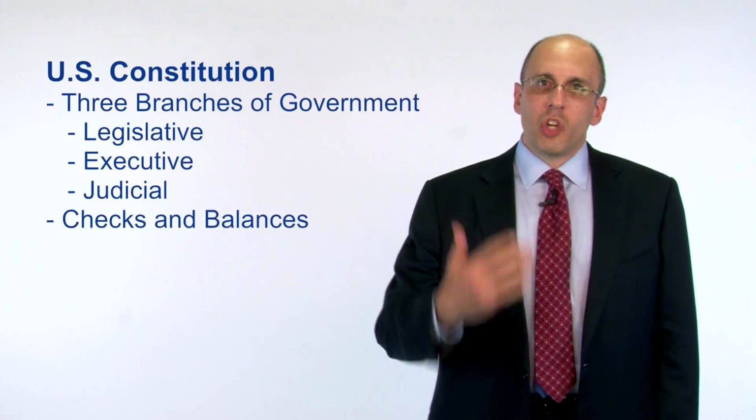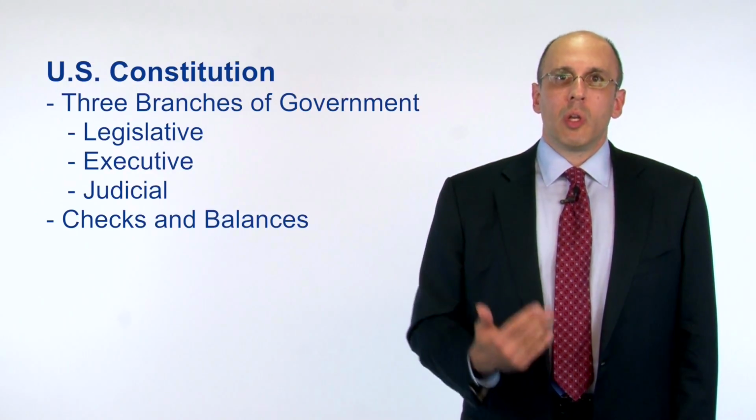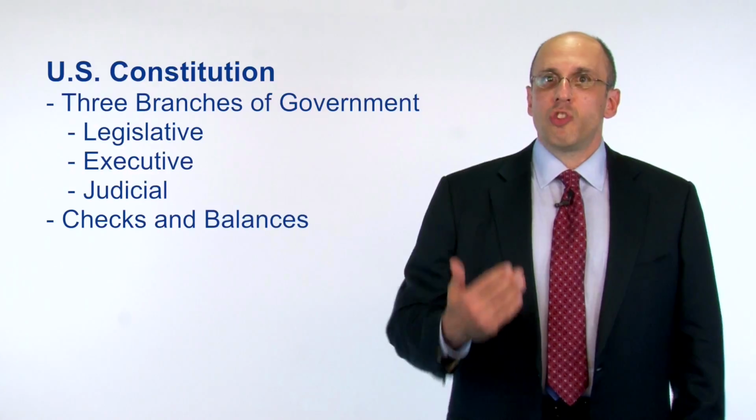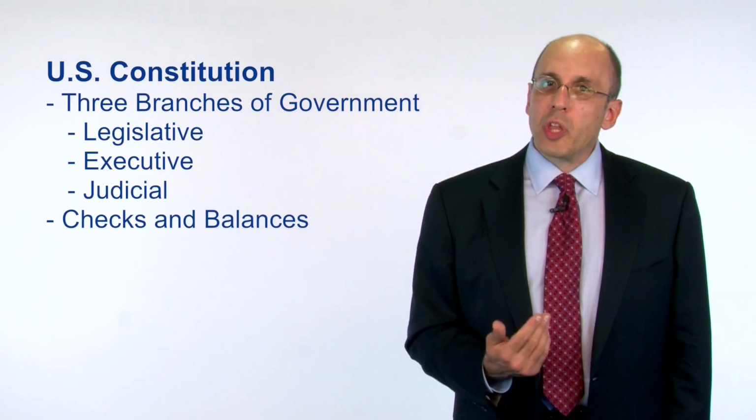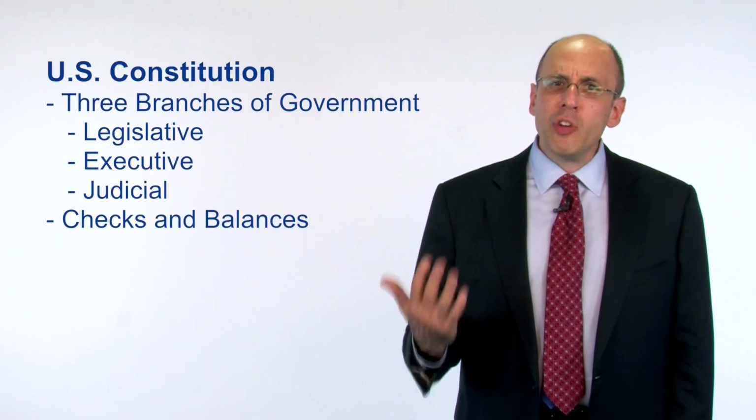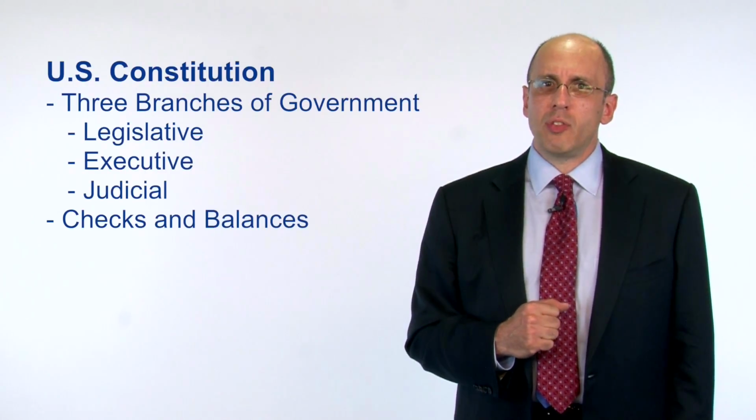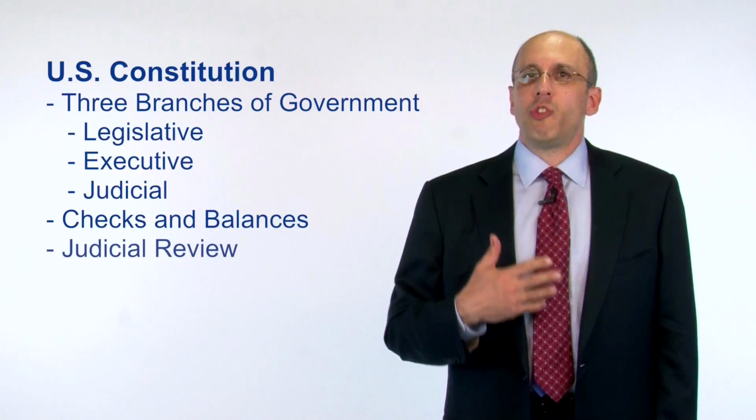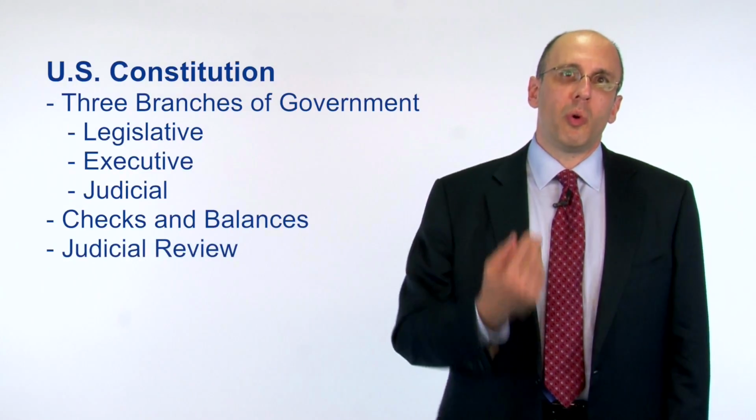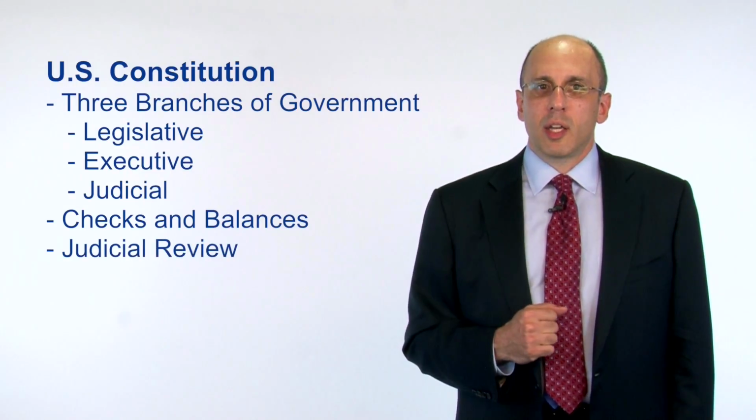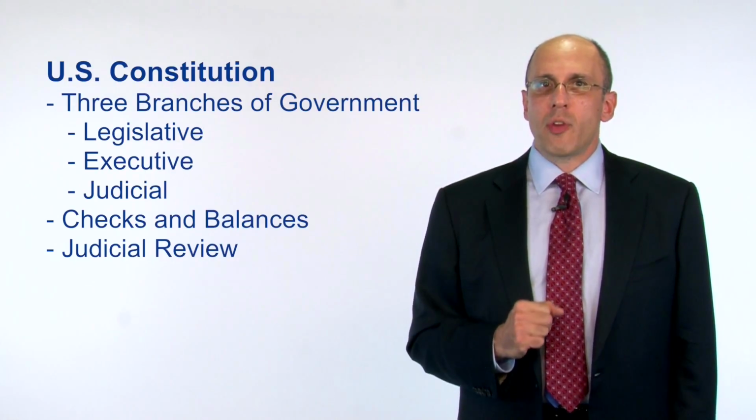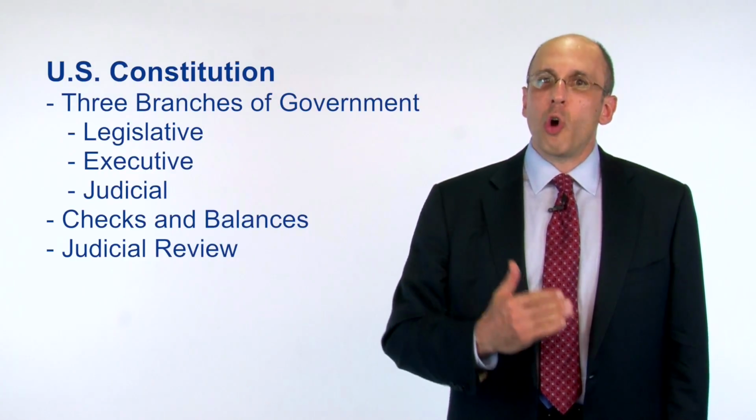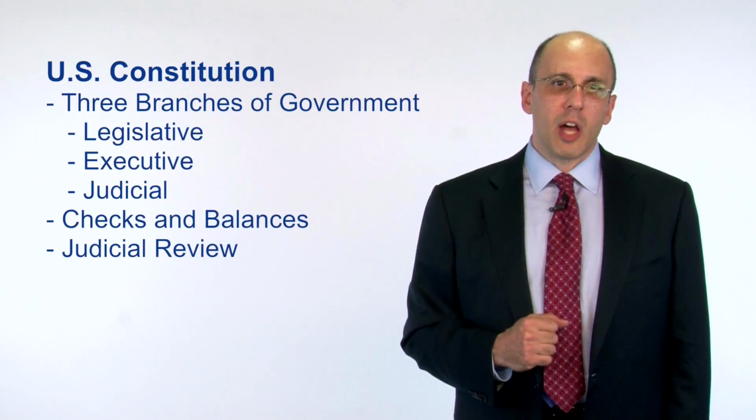And now judges will review legislative enactments to make sure that those legislative enactments are consonant with the Constitution and all of its amendments, including the Bill of Rights. And this process is known as judicial review, where judges will review cases that raise the question of whether the legislature has overreached and violated the Constitution.